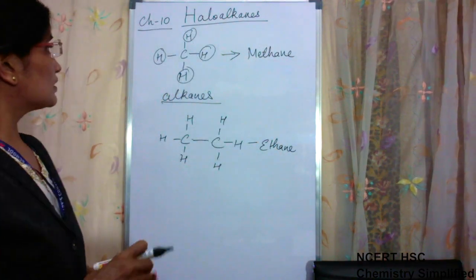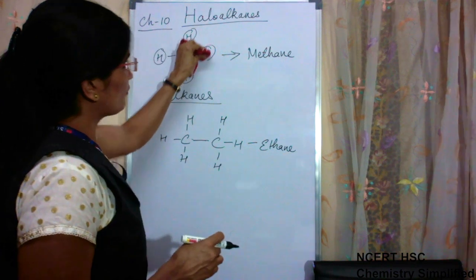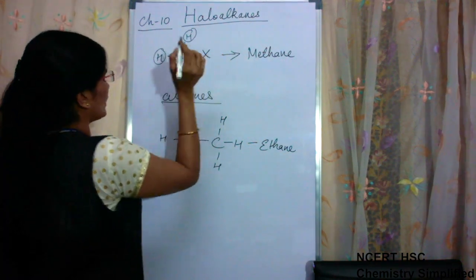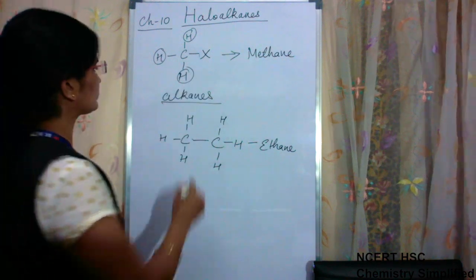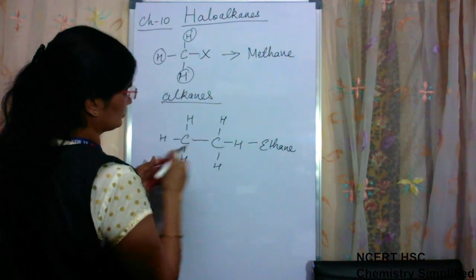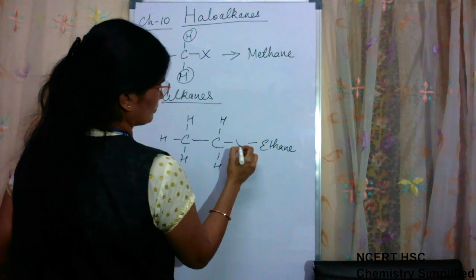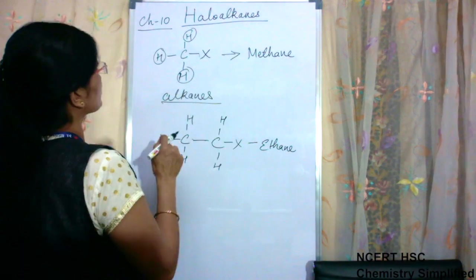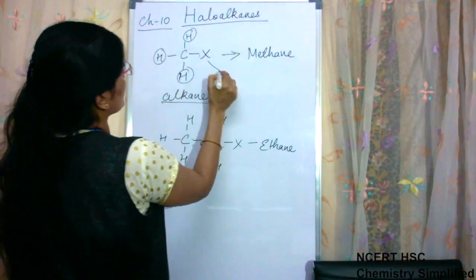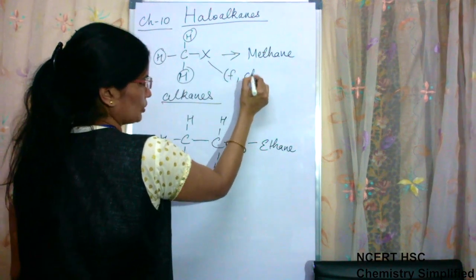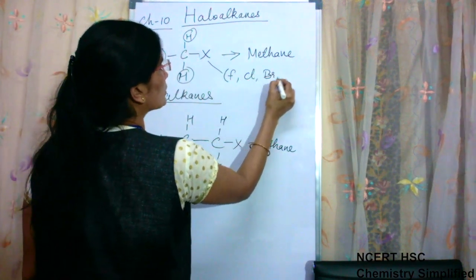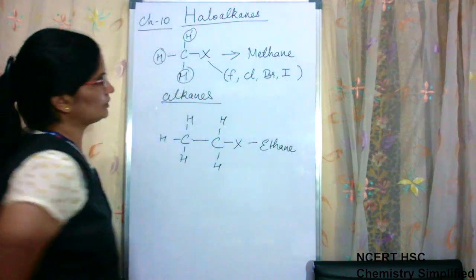When in these hydrocarbons, one of the hydrogens is replaced by any of the halogen atoms, halogens are denoted by X. These halogen atoms X may be fluorine, chlorine, bromine or iodine.